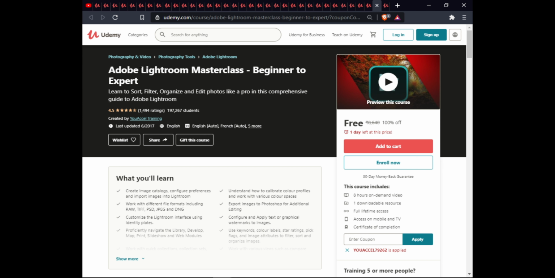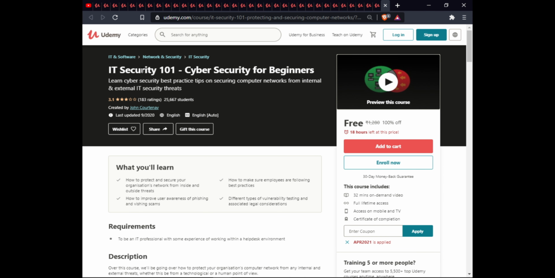The next course is Adobe Lightroom Masterclass, Beginner to Expert. In this course, you will learn to sort, filter, organize, and edit photos like a pro in a comprehensive guide to Adobe Lightroom. This course has 8 hours of on-demand video, 1 downloadable resource, full lifetime access, Excel volatility, and certification completion.